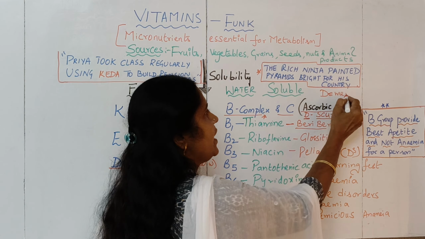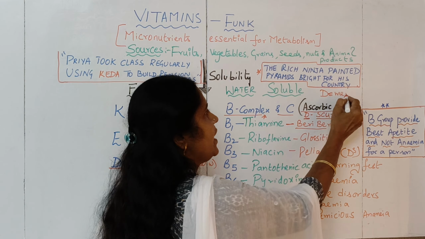Then next B5, also called pantothenic acid. Deficiency will lead to burning feet. There will be a lot of burning sensation in the feet. B6 is pyridoxine. Deficiency leads to anemia. B7 is biotin, and deficiency will lead to nerve disorders. B9 is folic acid. Its deficiency leads to anemia.